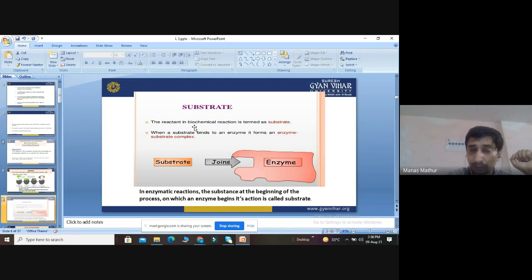In enzymatic reactions, the substance at the beginning of the process, on which the enzyme begins its action, is called the substrate. What will the enzyme do? The enzyme will take action on the substrate, because it is the first compound coming towards the enzyme. So the compound on which the enzyme acts is called the substrate. You can easily see this in the figure.